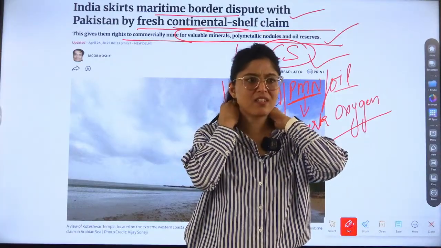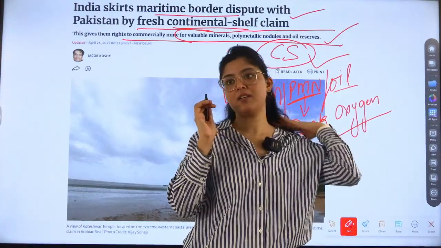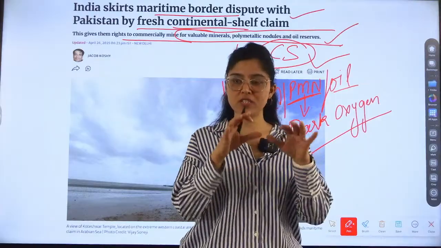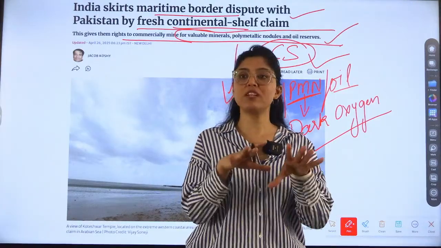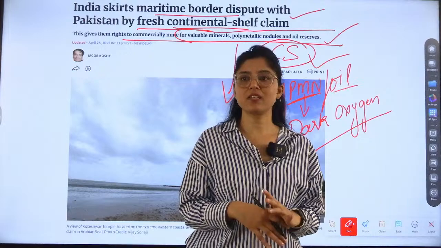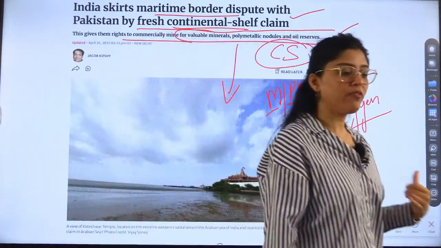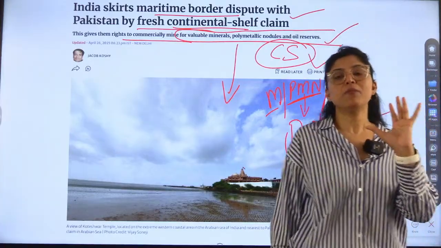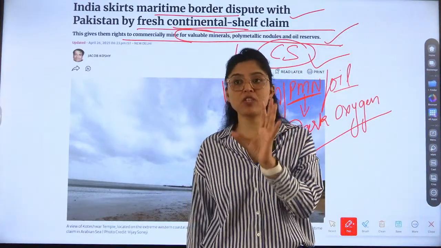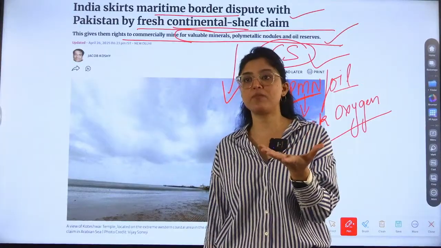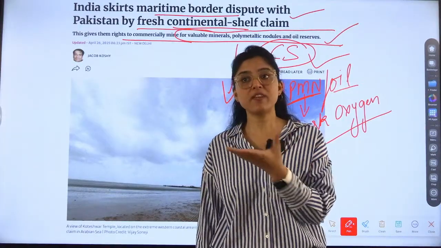Absence of sunlight? Absence of sunlight. So it is oxygen which is produced in the deep sea, right? Correct. Polymetallic nodules. So you go and find the correct definition. I want you to do this work because this curiosity, this investigation is very important. Research habit is very important, right?